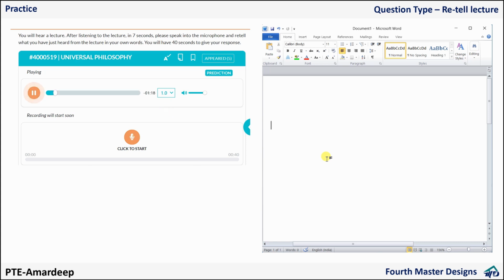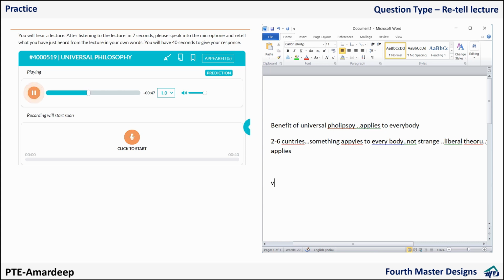So this is the big benefit of a universal philosophy. It says it applies to everybody. Well, that doesn't, there are 205 or 206 countries in the world, and you've got something that applies to everybody. It's a bit strange, isn't it? No, says liberal theory. There are some value structures that apply to all of us. You couldn't have the United Nations without it. It couldn't tell you the Universal Declaration of Human Rights without this idea of values that apply to all of us just because we are humans.